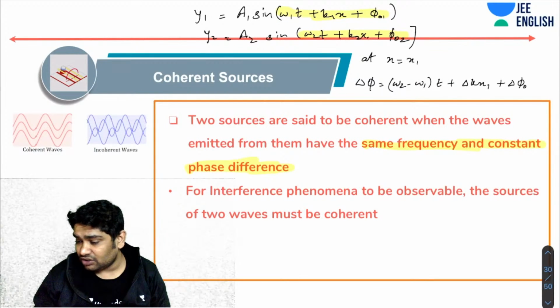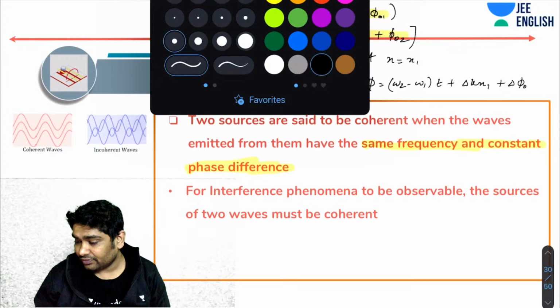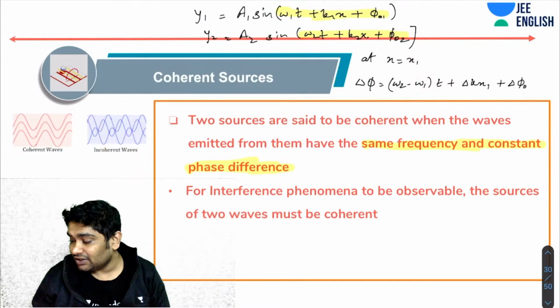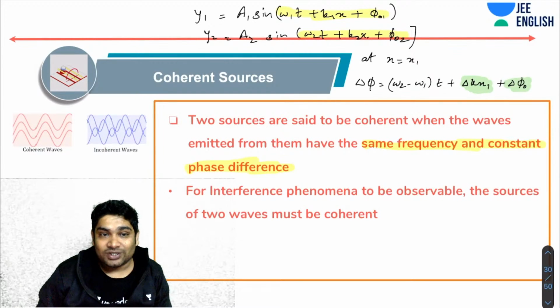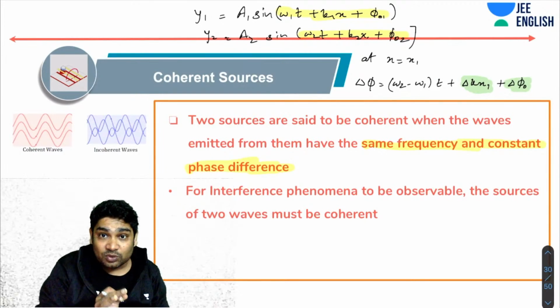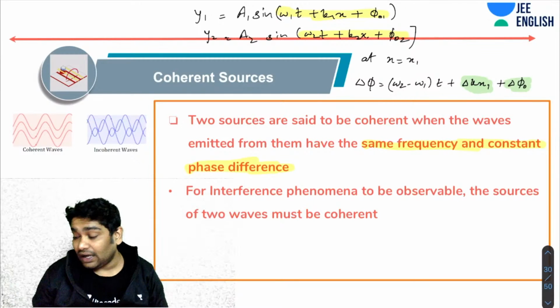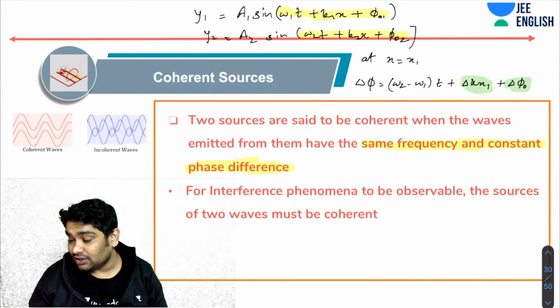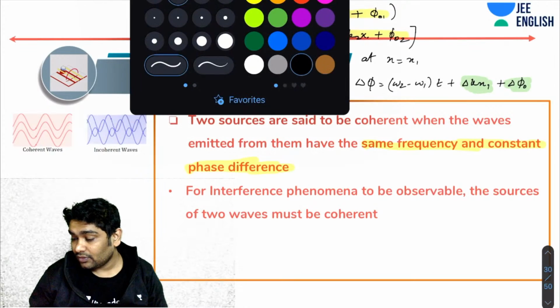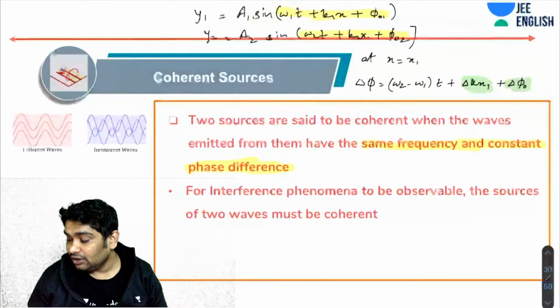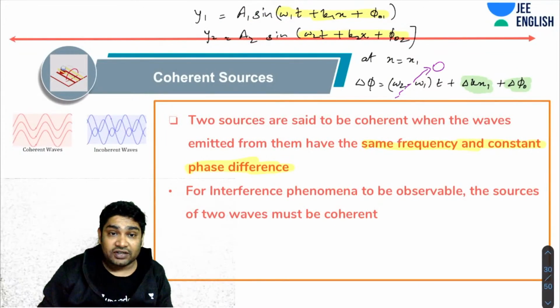The wavelength doesn't change, so this doesn't change. This value is fixed, and this value obviously is a constant because it is the difference of two constants. Now, for the phase difference to become constant with respect to time, I need to make this term 0. If this goes to 0, then the phase difference between the two waves would be constant with respect to time.